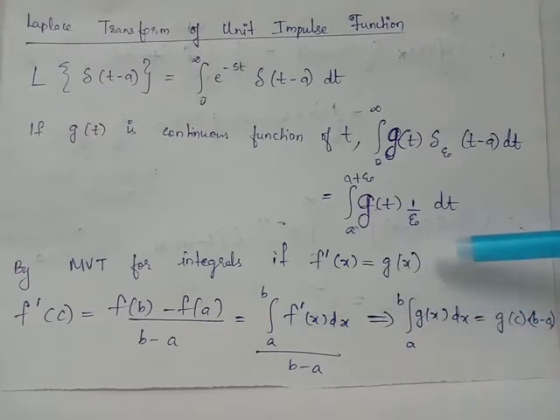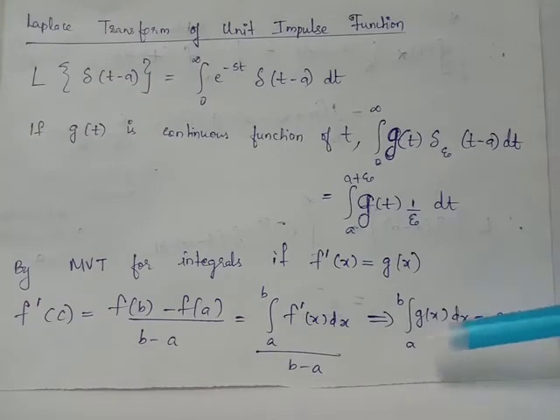Since f'(x) equals g(x), we can also write f'(c) equals g(c). Therefore, when b - a is multiplied along with f'(c), we have integral a to b of g(x) dx becomes g(c) times (b - a), where b is the upper limit and a is the lower limit of this integral.